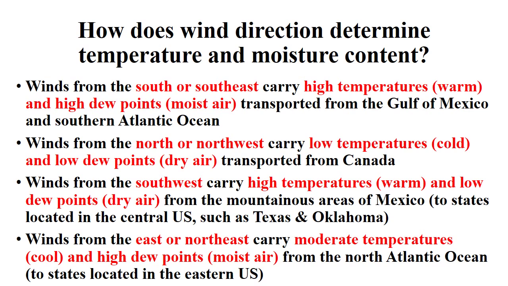Winds from the southwest will carry high temperatures, in other words, warm air, and low dew points, in other words, dry air, from the mountainous areas of Mexico to states located in the central U.S., such as Texas and Oklahoma. Winds from the east or northeast will carry moderate temperatures, in other words, cool air, and high dew points, in other words, moist air, from the northern Atlantic Ocean to states located in the eastern United States.